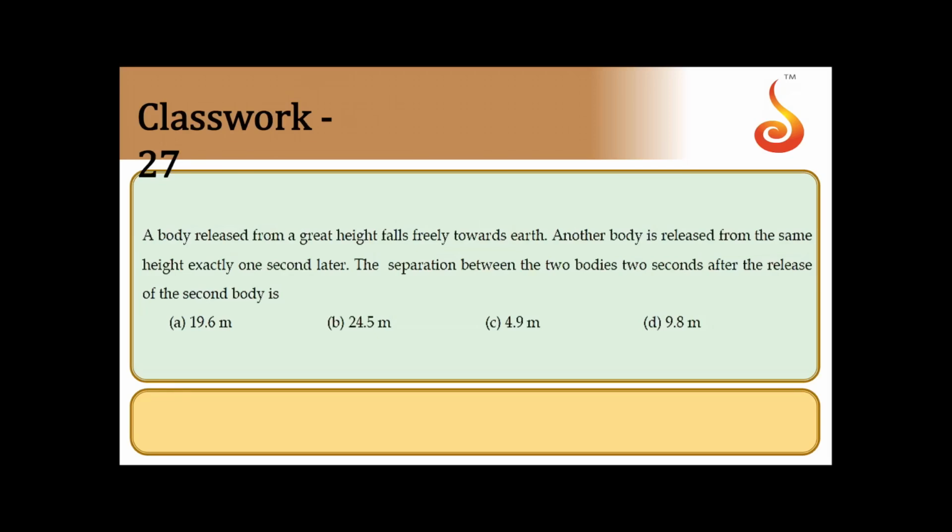As we shall move on to next one. A body released from great height falls freely towards earth. Another body is released from same height exactly 1 second later. The separation between two bodies 2 seconds after the release of the second body is. So you have to calculate the separation between the two bodies 2 seconds after the second body is released. So 2 seconds after second body is released means for first body, time of traverse is equal to 3 seconds.